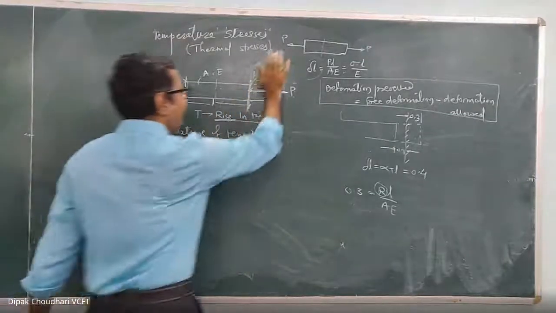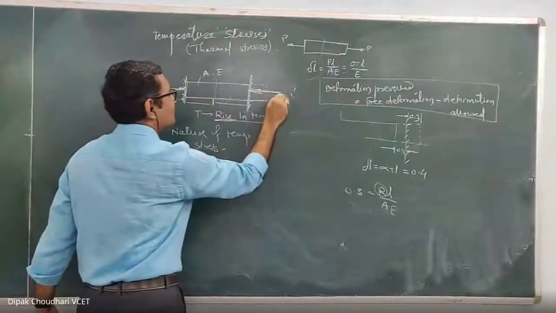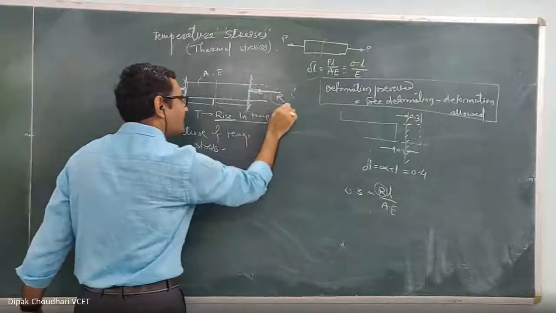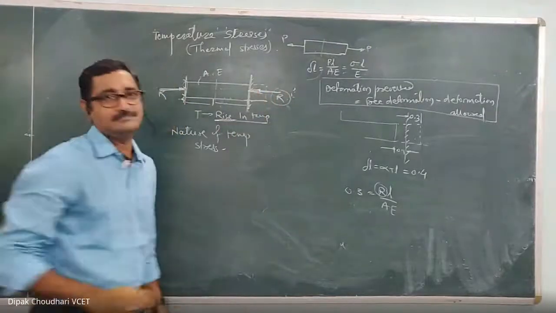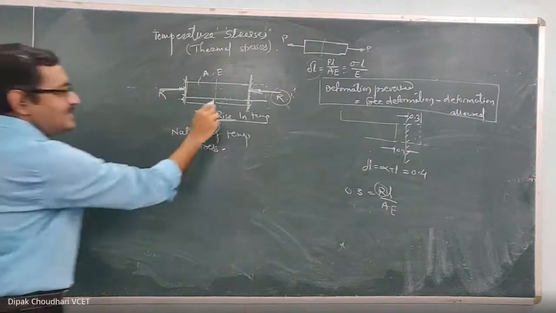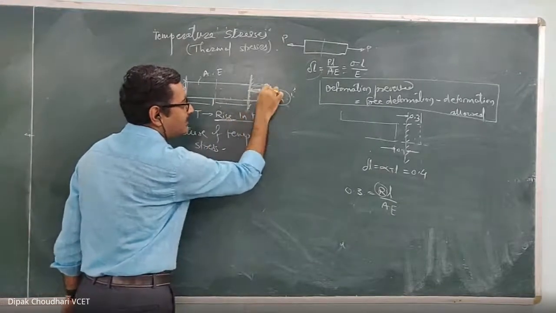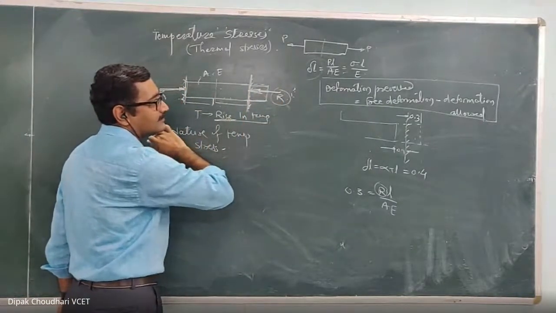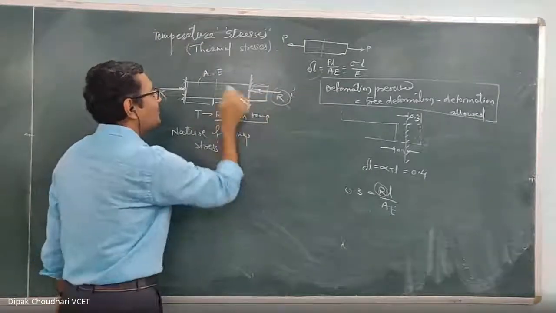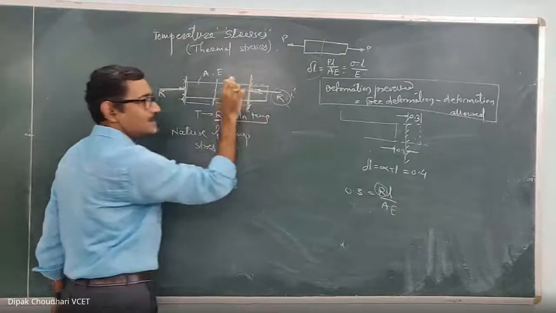Okay, so when this support reaction prevents the elongation, the nature of the reactive force is compressive. Yes, the nature of this reactive force should be compressive to prevent the elongation. And I already told you that the stresses induced in the material are actually because of this reactive force.